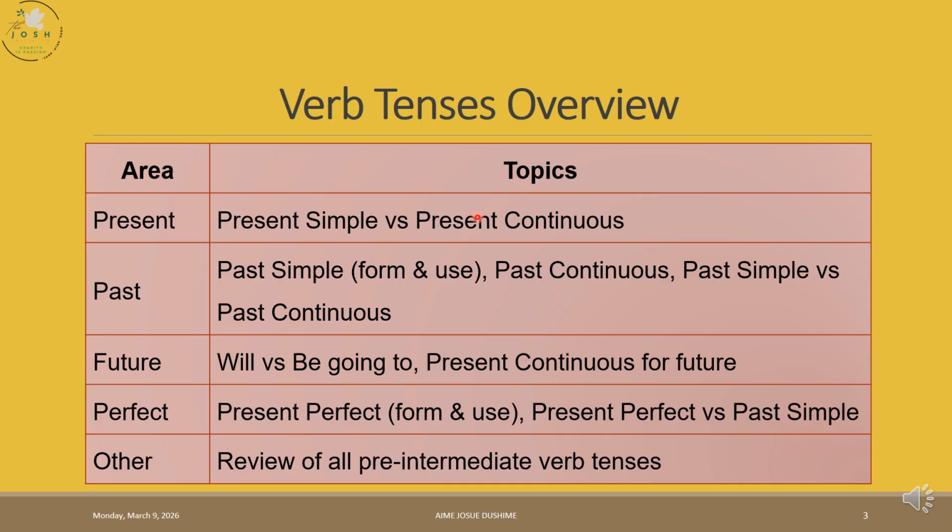And when we go into the structures, the present simple uses subject plus V1. Remember, V1 is the base form of the verb, and when we do it like that on subject he, she, it, which is the third person singular, we add s or es to the verb. And the structure for the present continuous is subject plus is/are plus verb ing form. And remember to always follow the structures when you're constructing a sentence.